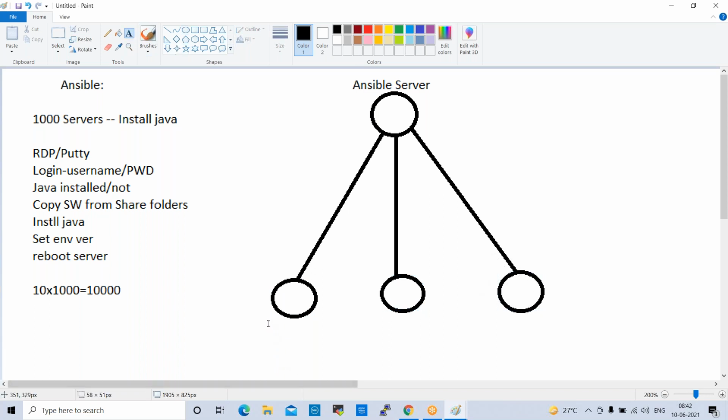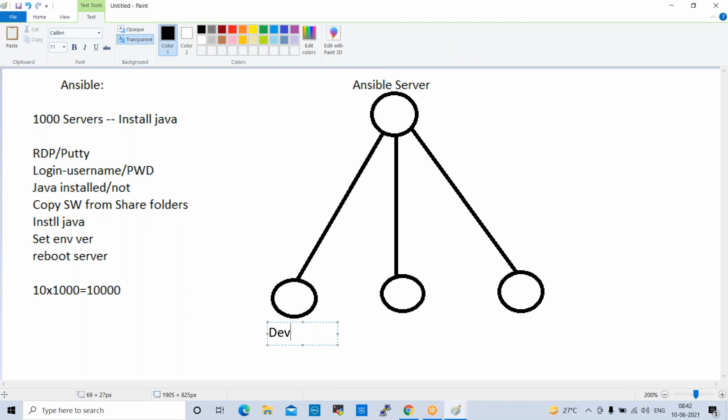Development servers, we have 250 servers, for example. QA servers, 250 servers. And the production servers, we have 500 servers. So I want to deploy Java on all these servers using Ansible.